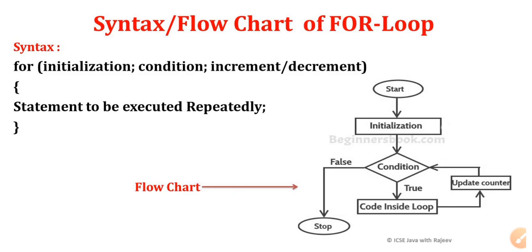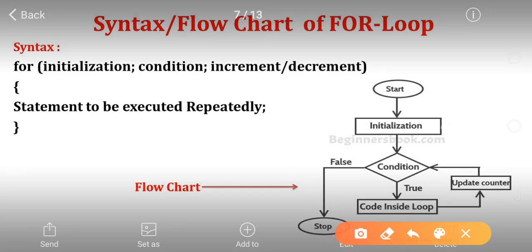Second is condition. Just look at the syntax part: initialization separated by a semicolon, then a condition comes. Condition, as I already told, test condition is always in a boolean form. So this condition will give either true or false. Now the test condition is again separated with the help of a semicolon over here. The last one is increment or decrement.